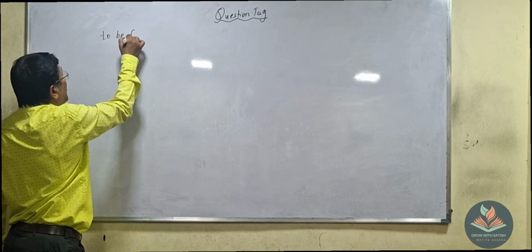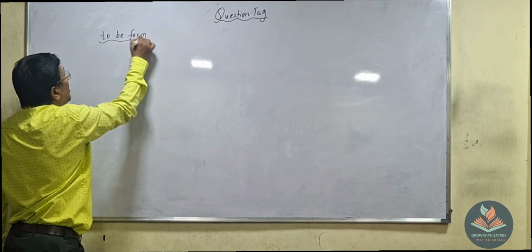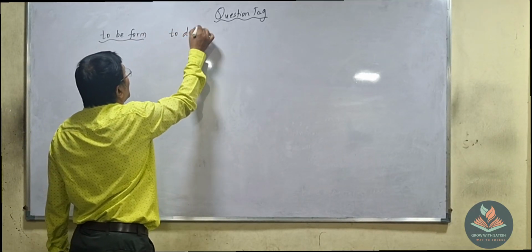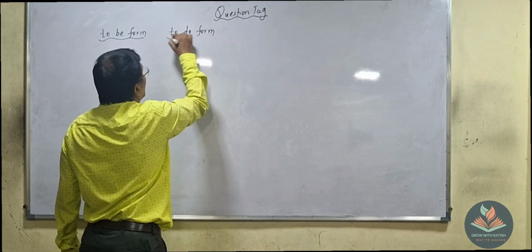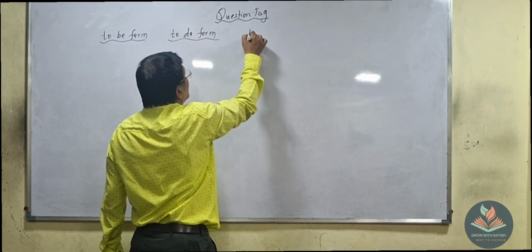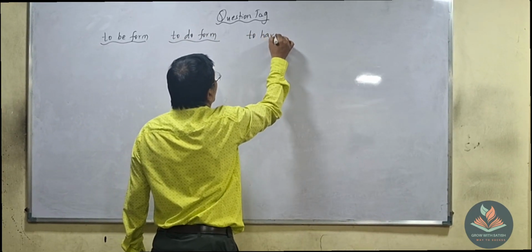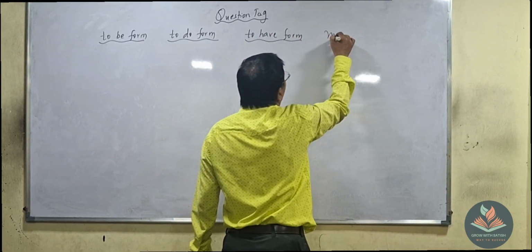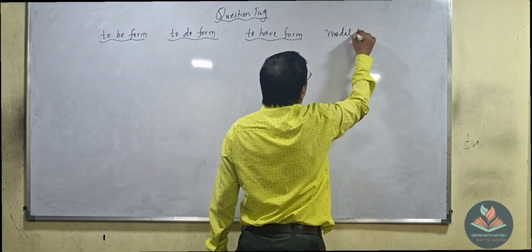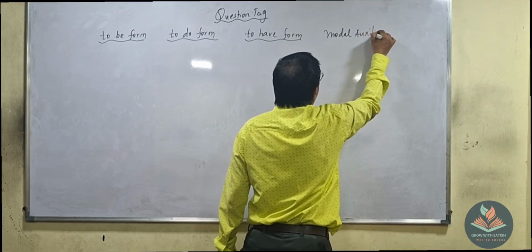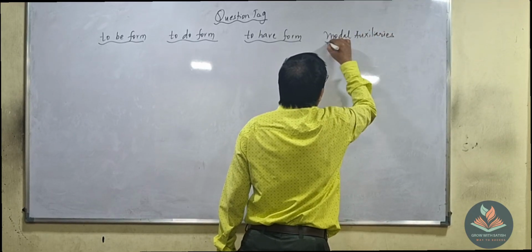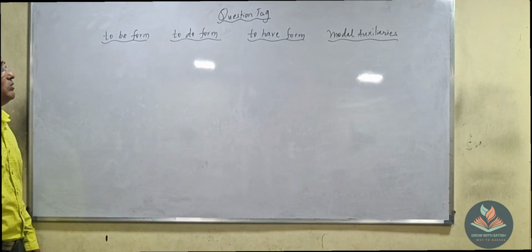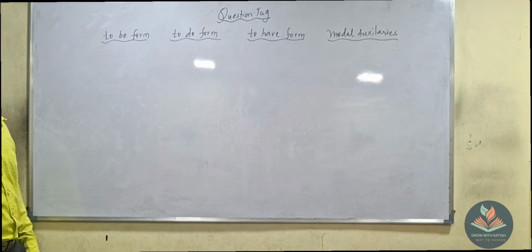One is the to be form, second one is the to do form, third one is the to have form, and fourth one is the modal auxiliaries. These are the four forms we got, and among these four forms, one question usually comes.